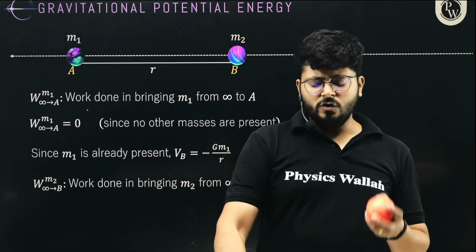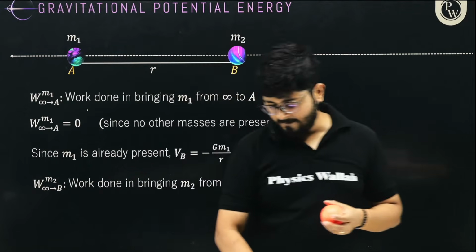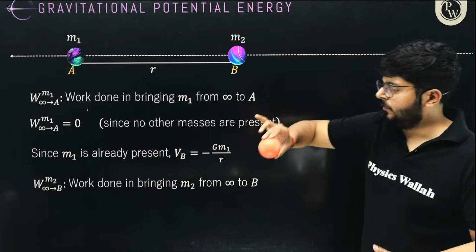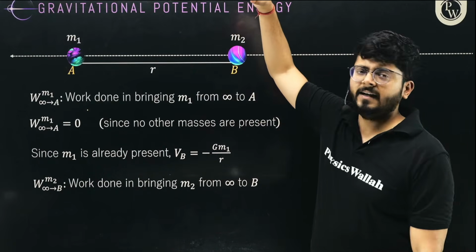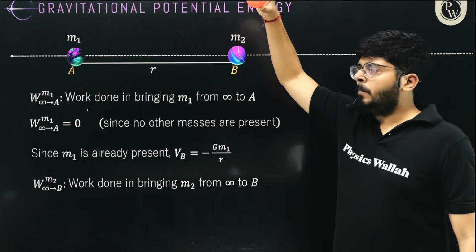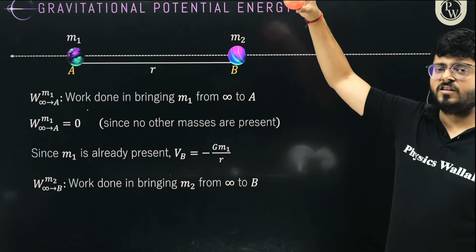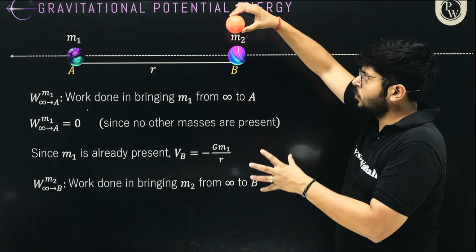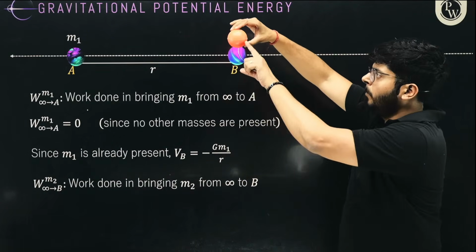So you see that this is Earth. Here you have Earth. This is the object. If you take the object from here to here, you have done some work. But whatever work you have done is not wasted. It is stored in the Earth body system.